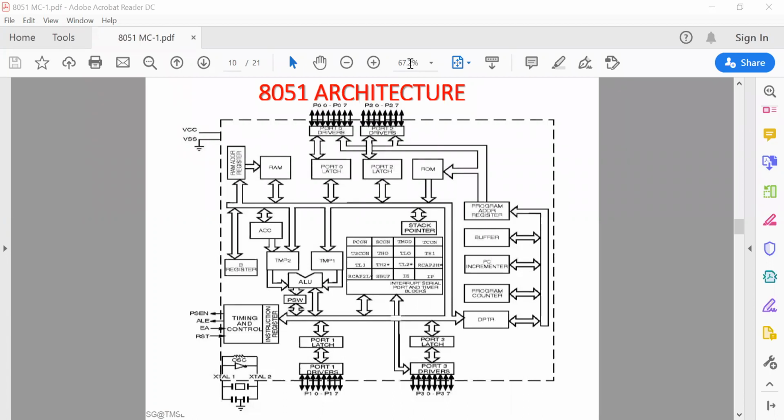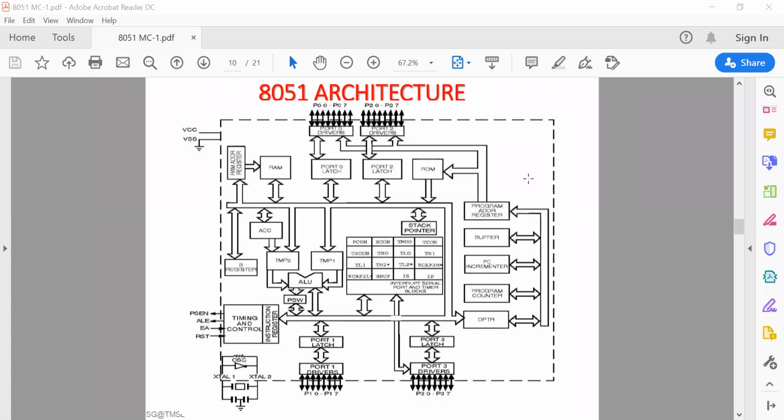Sir, last question: can we add a complementary memory device in a microcontroller? Obviously. According to the 8051, a microcontroller from 40 years back, you can connect a maximum of 64 kilobytes of external memory.